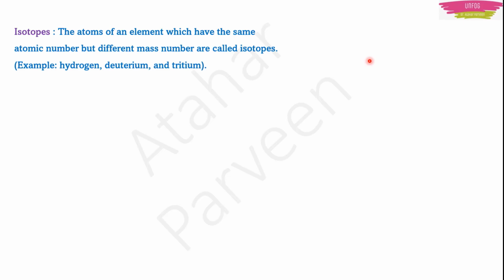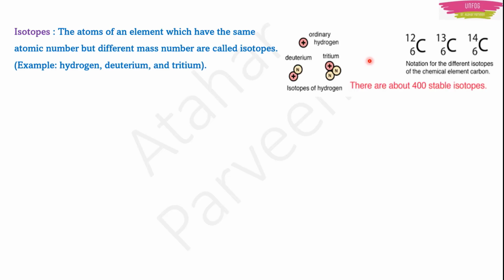Now, isotopes means, I'll give you an example. If the atoms of an element have the same atomic number but different mass number, then that type of elements are known as isotopes. The best example is the hydrogen atom. For hydrogen, the atomic number is 1, right? But there are two different types known as deuterium and tritium.